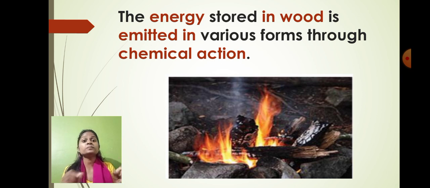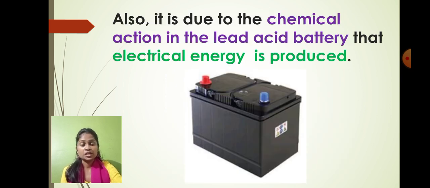So this type of reaction or this type of energy is called what? Chemical energy. This chemical energy is not only used in wooden material, but it is also used in acid batteries. At home also, for the inverter, we are using this type of battery. We are using this type of battery in the four-wheeler as well, right? And even for auto rickshaws. So in most vehicles we are using such batteries, and even for the inverter.